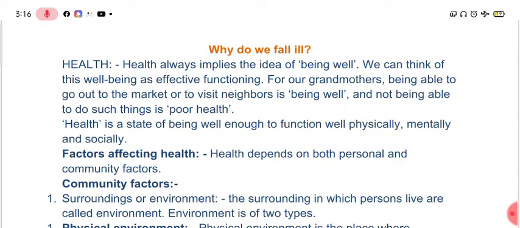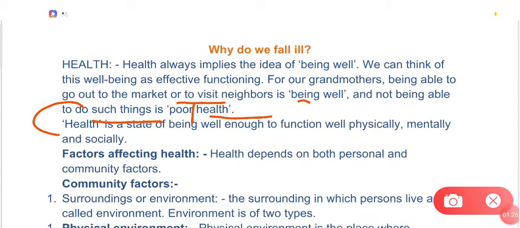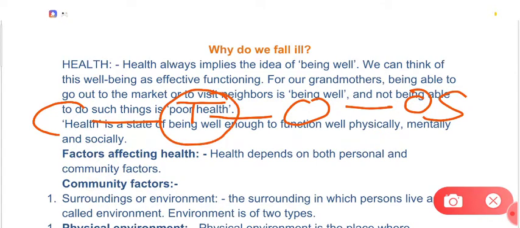So first of all, before starting this chapter, let us understand that our body is made up of cells which make tissues, which make organs, and then organ systems. If the functioning of certain tissues is affected, obviously the functioning of the organ will be affected, and if the functioning of a particular organ is affected, the whole organ system will be affected.